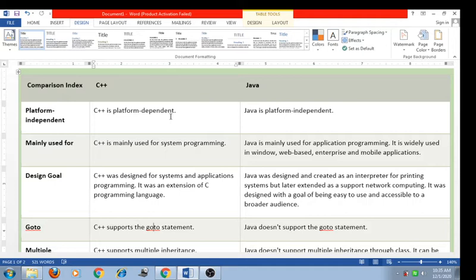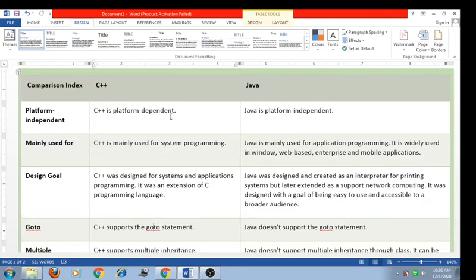But Java is a platform independent language, because once the bytecode of the program is generated, it will run anywhere on any machine, so it is called platform independent. C++ is mainly used for system programming. If you have to generate system software, you have to use the C++ language. Java is mainly used for application programming. It is widely used in Windows, web based, enterprise and mobile applications.